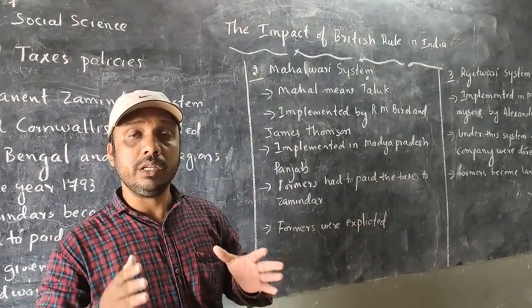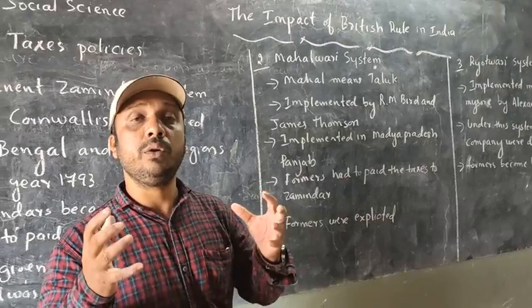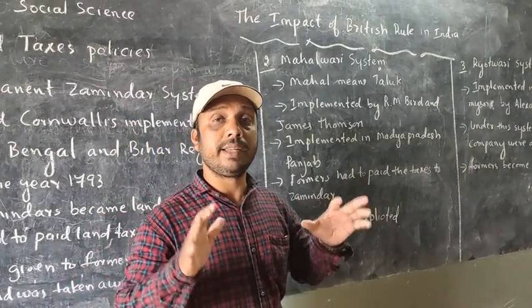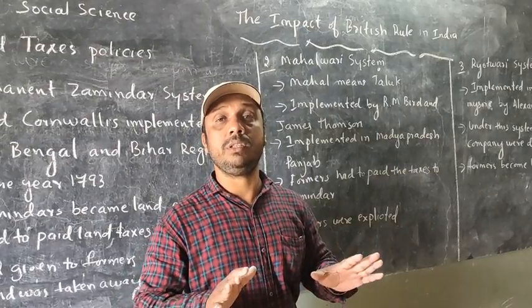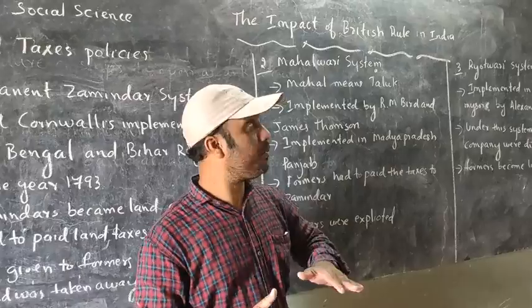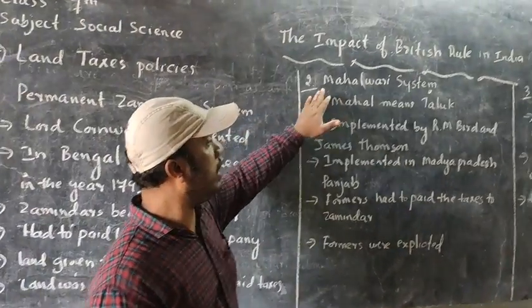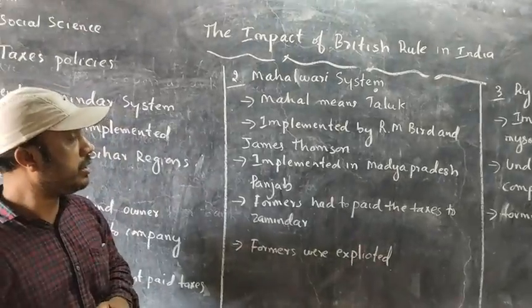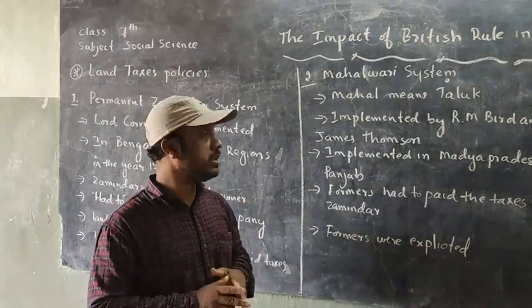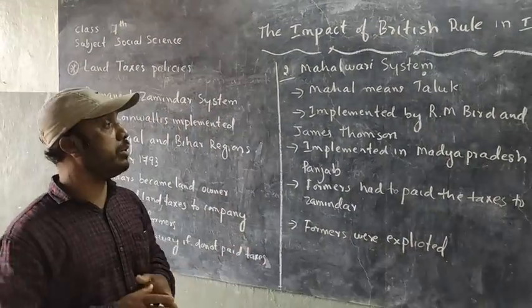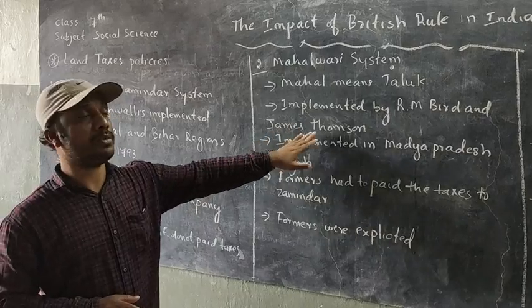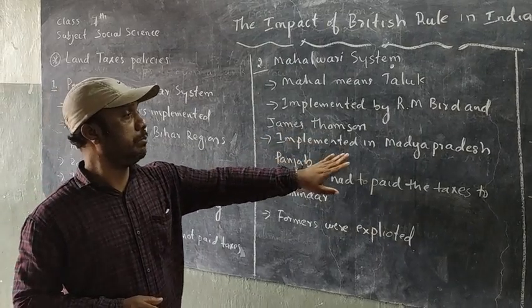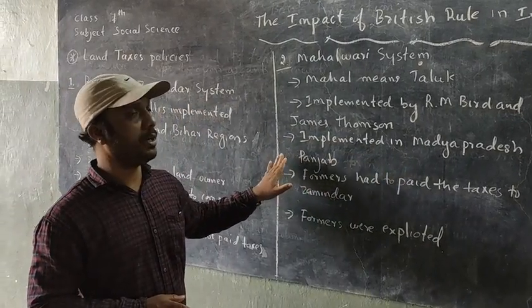So here the British aimed only to collect the tax from farmers as well as zamindars. So here what happened? They brought the Mahalwari system. So this scheme was made by whom? R.M. Bird and James Thomason, in Madhya Pradesh and Punjab.